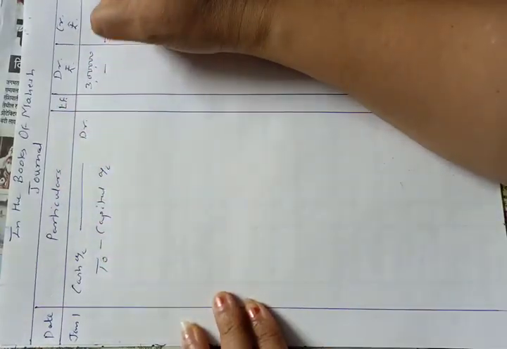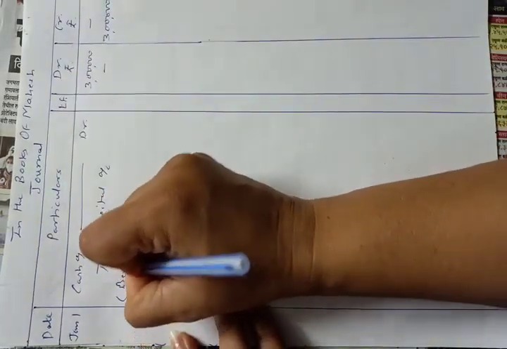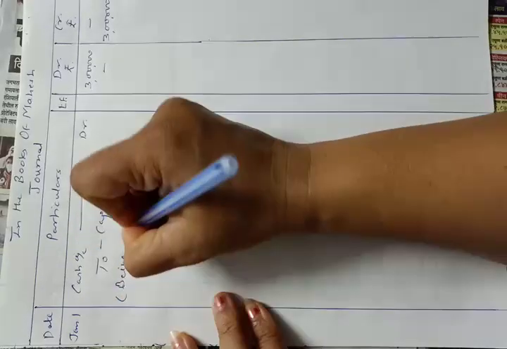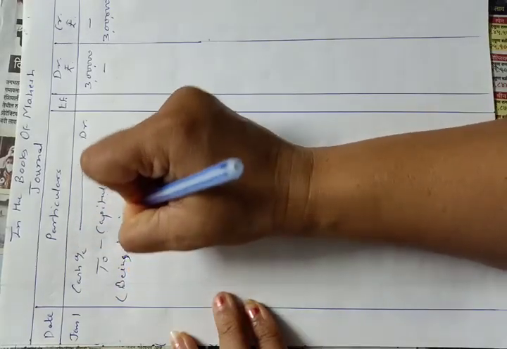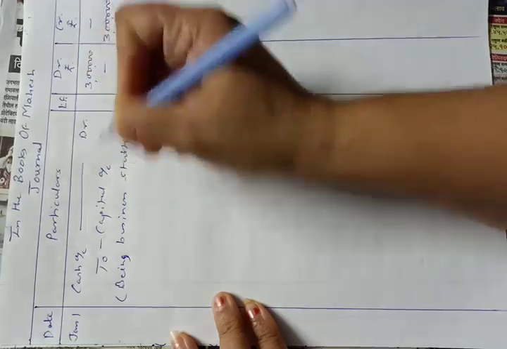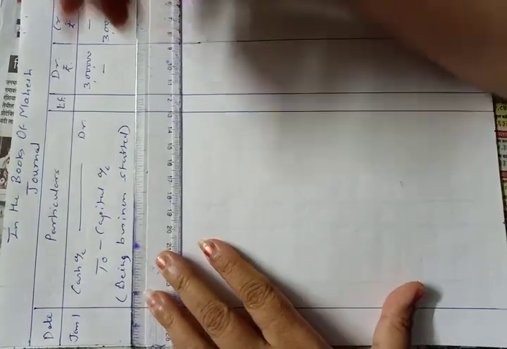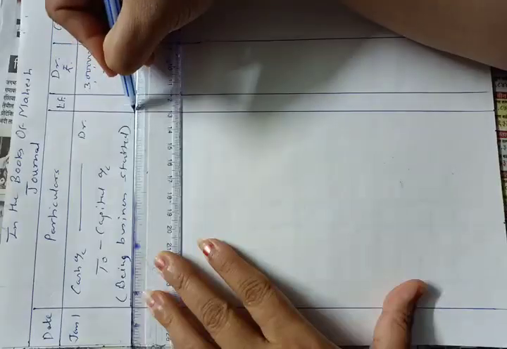Amount credited is rupees 3 lakhs, and the narration being business started, or being started business, anything you can write. This is the first entry.